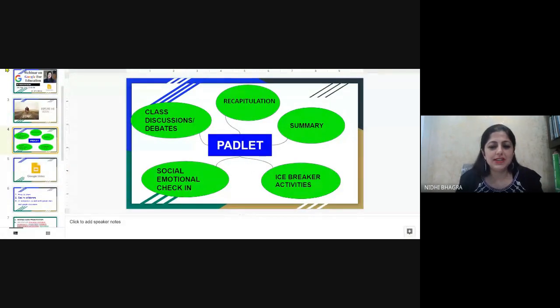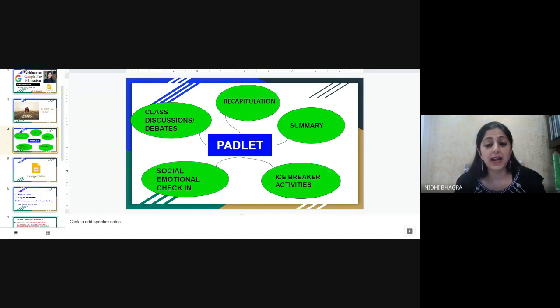All you have to do is go to padlet.com and sign up with your mail ID. You can make a Padlet and create a wall. Padlet is basically a free online tool that is best described as an online notice board. It can be used by students and teachers to post notes on a common page. The notes can contain links, videos, images, and document files.